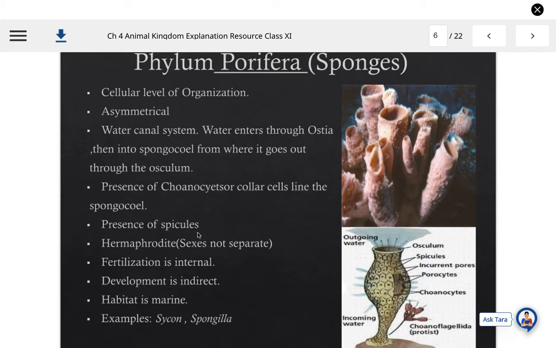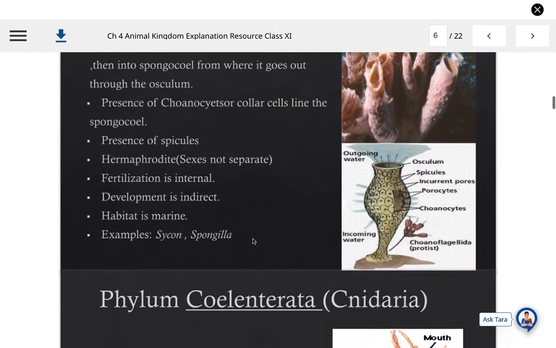Presence of spicules is also one of the characters, and they are hermaphrodite on the basis of sex organs present in them, means sexes are not separate, both types of sexes are present in one animal only. Fertilization is internal, development is indirect, and habitat is marine. Examples are Scypha and Spongilla, that you can see here also in this slide.